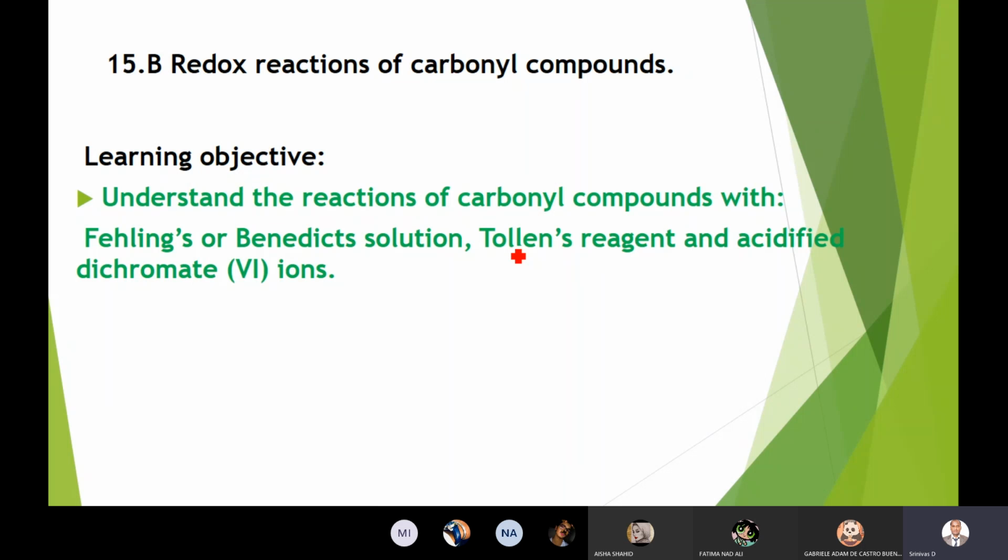But before that, what is this Fehling's? This is a very new thing for you: Fehling's, Benedict's, and Tollens reagent. Whereas acidified dichromate is nothing but K2Cr2O7, which we already dealt with.